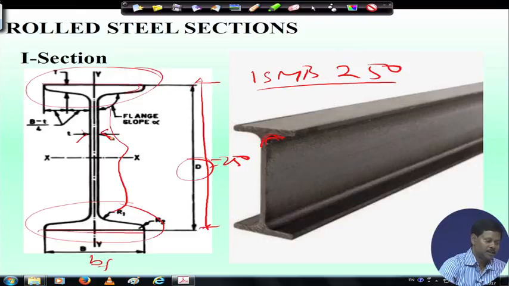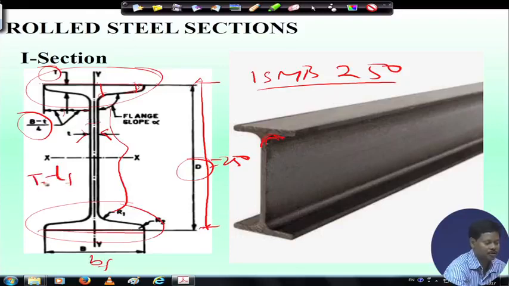Now, what will be the thickness of flange? Thickness of flange varies from here to here. If you see here, thickness of flange is much higher than at this place. So, thickness of flange is measured at a distance of (B minus T) by 4. That means, this is total B, this is T. So, (B minus T) by 2 is this distance, and the middle of that is (B minus T) by 4. T is the TW, thickness of web. So, at that position we find the thickness of the flange, which we mention as capital T or TF, we call it TF also.